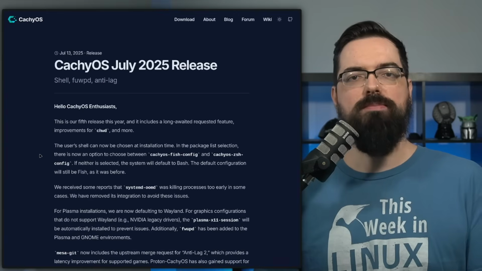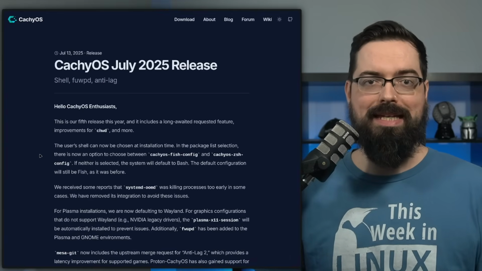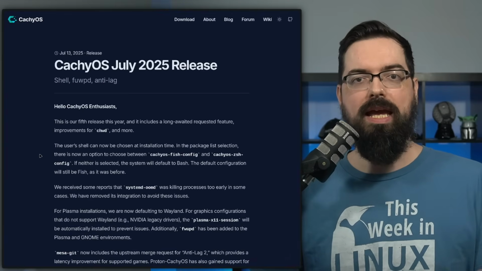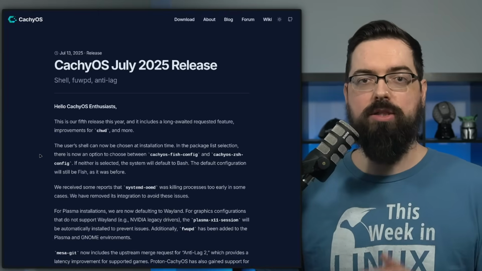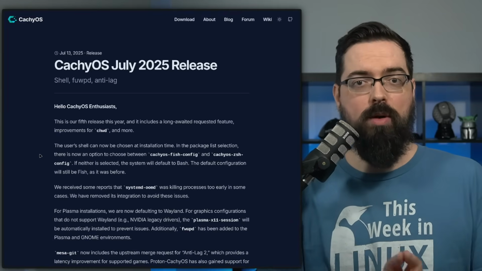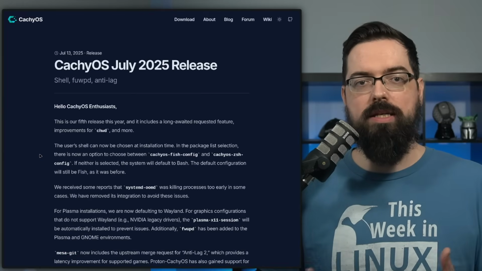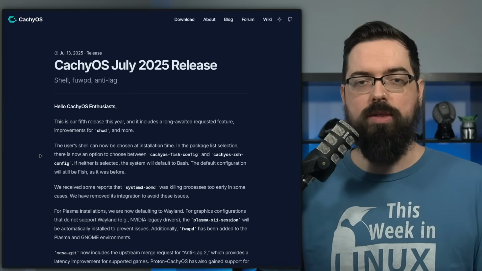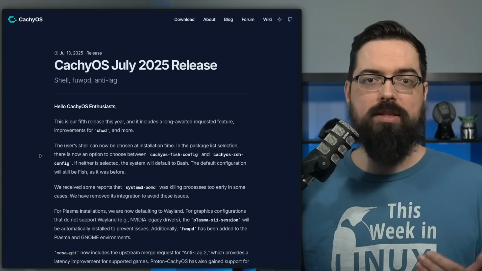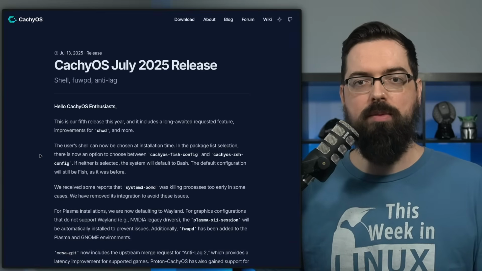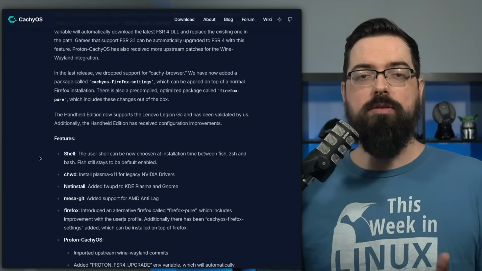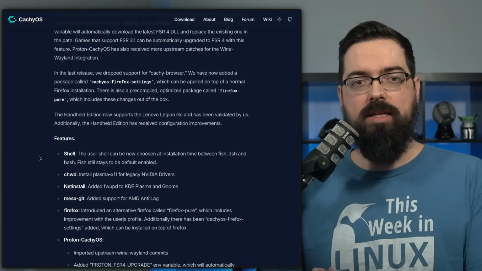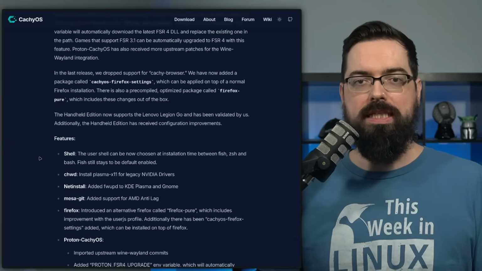They've also added some bonus performance optimizations such as Anti-Lag 2 for Mesa Git and Proton CachyOS. Also, games that support FSR 3.1 will be automatically upgraded to FSR 4 now, which is really cool. And better Wayland support for Proton CachyOS is also available. There's also an update for this release of the handheld edition, which will add support for the Legion Go.